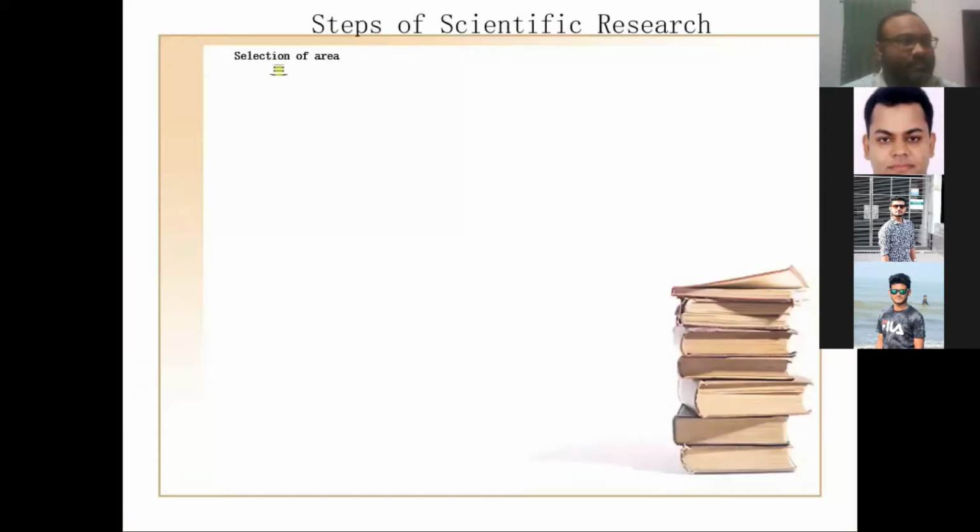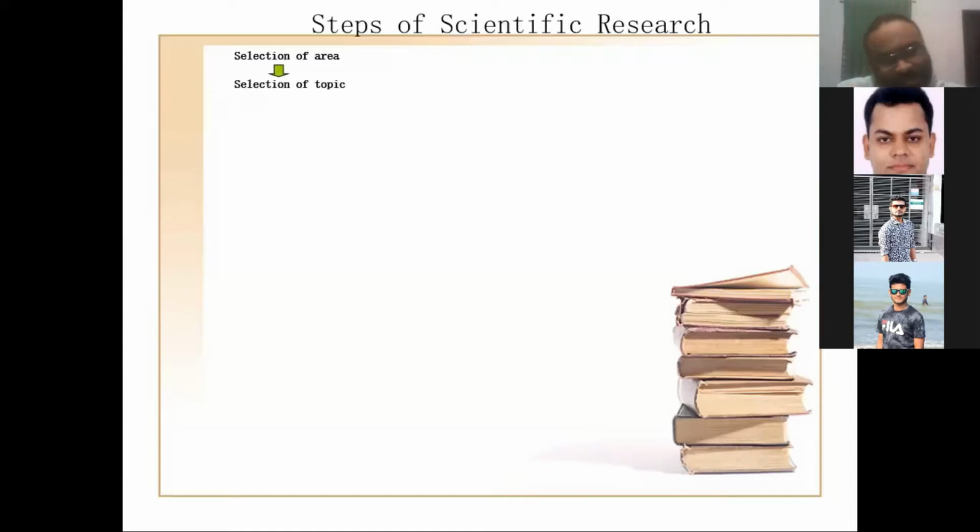Now we come to the steps of scientific research, like selection of area. This is the first step. Selection of area, then selection of topic. Now I will discuss the selection of area.